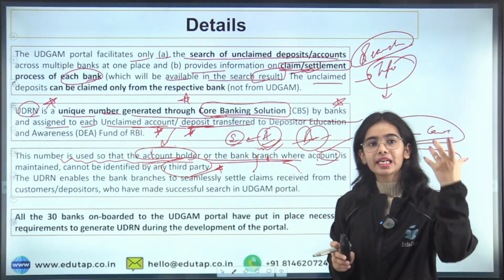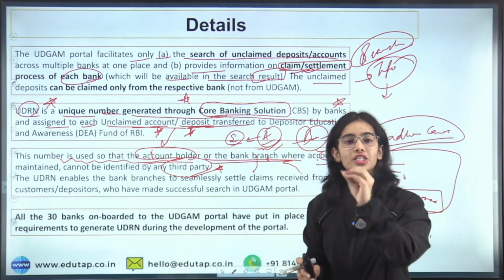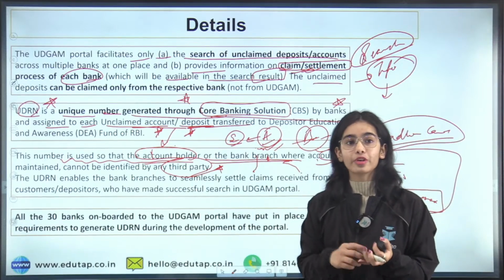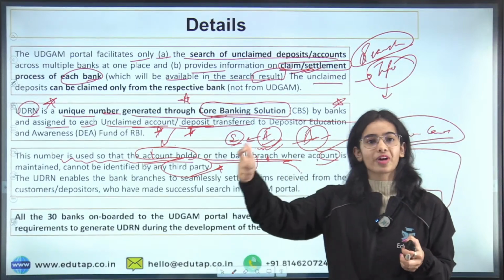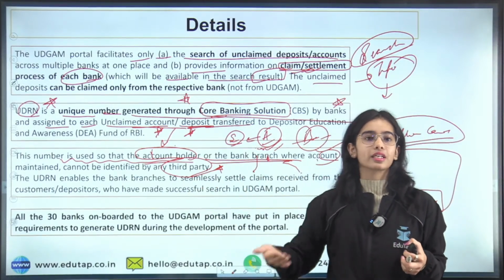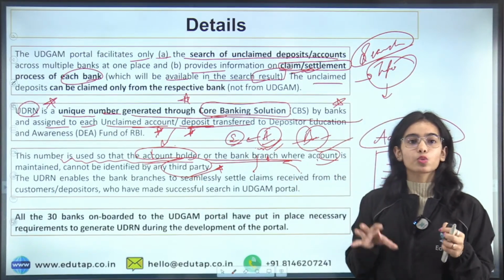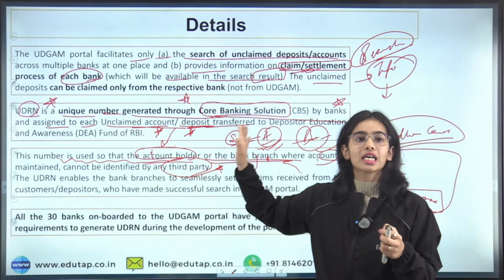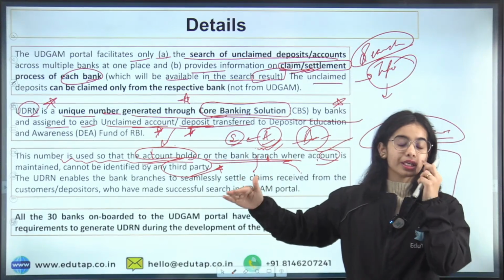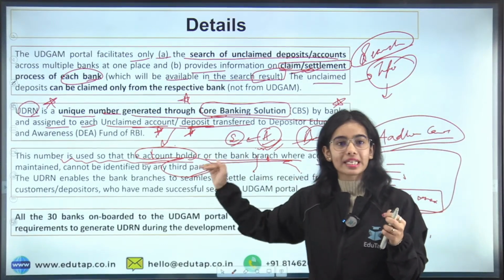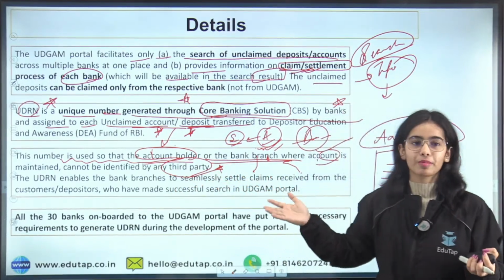Because rather than telling that this particular unclaimed deposit is coming from this particular bank branch, any fraudster can cheat the system, provide wrong or basic information, and demand the deposits. So that's why the UDRN number is provided, so that such cheating does not happen. And instead of having all the account details, even if the third party is able to get something, they will only get the UDRN number, through which they will not be able to do anything.